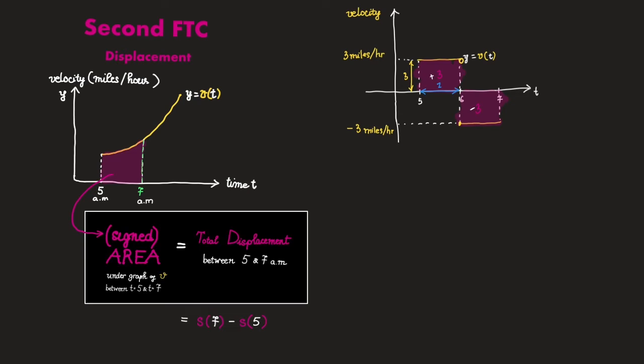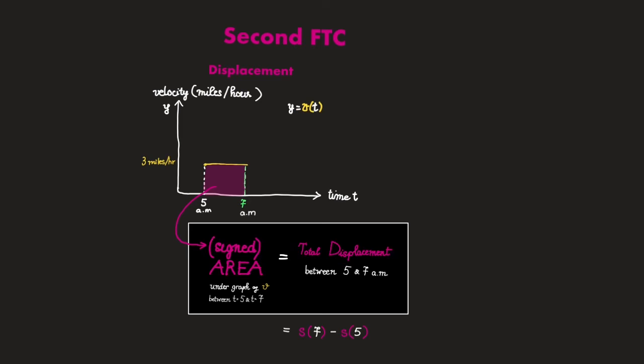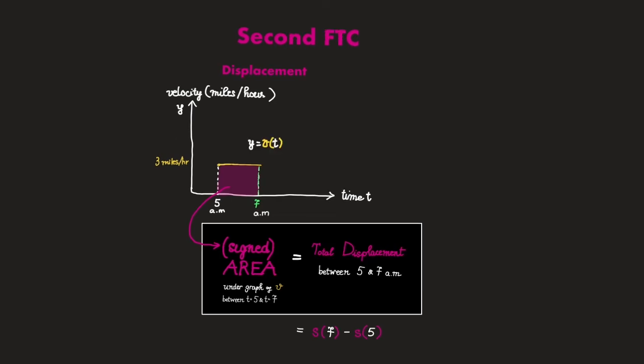Now, let me show you that this example wasn't a fluke, and that intuitively, this theorem is actually obviously true. To that end, let us start small and prove the theorem for the easiest case, the case of constant velocity. Let us suppose now that you didn't need to run home to pee, and the whole time between 5 and 7 a.m., you were just running with constant velocity, 3 miles per hour. What would your total displacement be in that case?